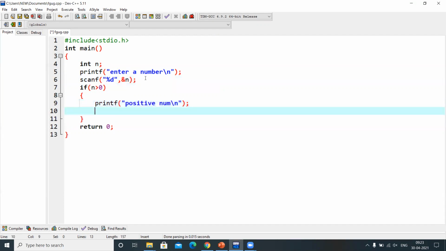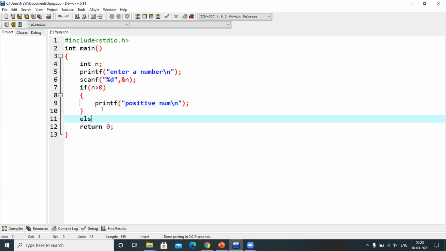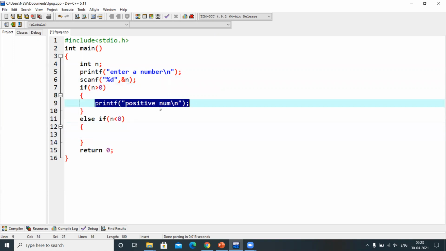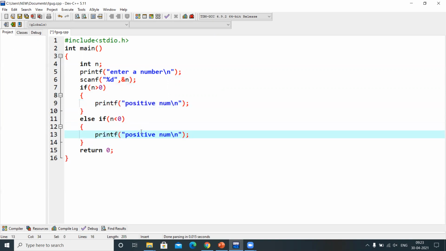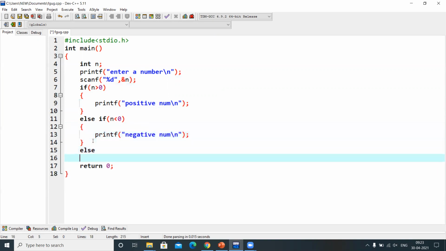Else, see, if the number is less than 0, means else if, the second condition I am going to check. If the number is less than 0, I am going to write a message. Let me copy this message and paste it here. I am going to write the message as negative number. And the next case is what? The default case.